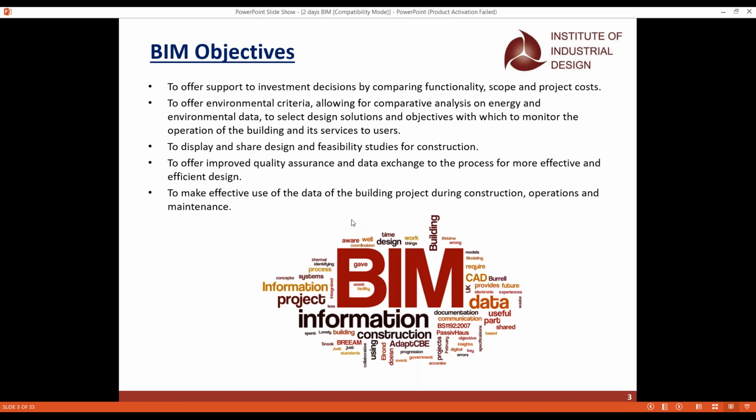And the next one is that we will have the feasibility studies for construction, where you can show your client this is your 3D model, and you can share the design and also the feasibility. So when you share the design and the feasibility studies for construction, it means that first and foremost, in any of the software, only the architects will work.